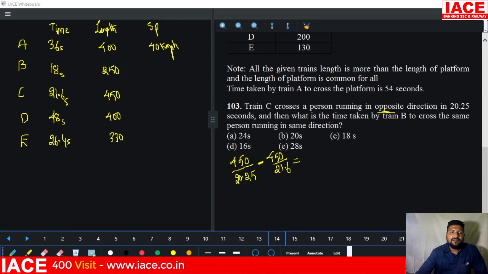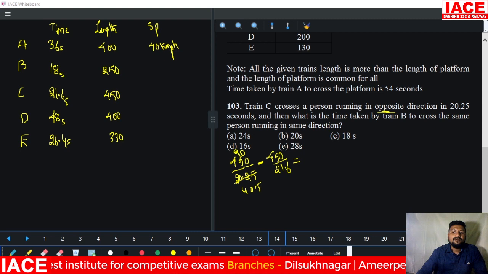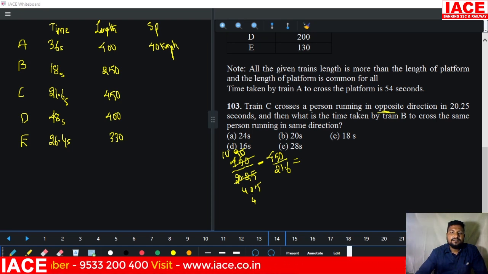Cancel the values which are going to cancel. 4 fives are 20, 5 fives, 9 tens, 9 fours are 36, and the remaining is 9 fives, and it's 1000 because 2 decimals will come to the numerator.